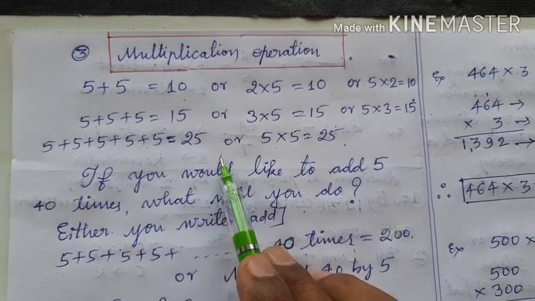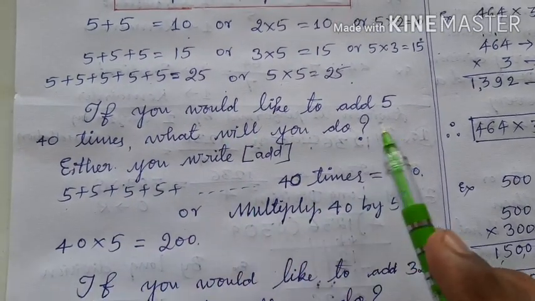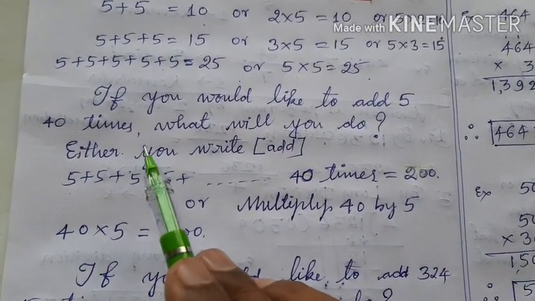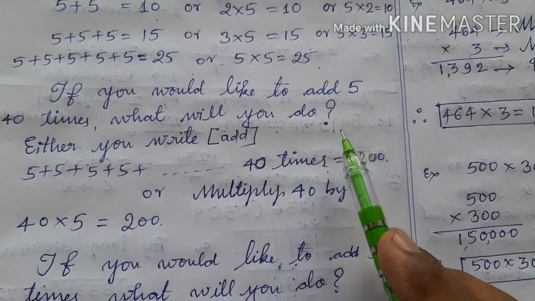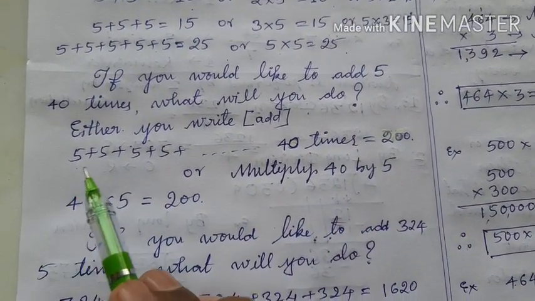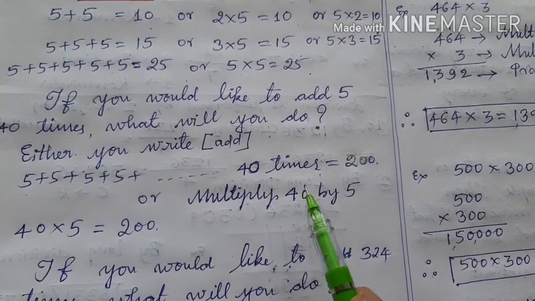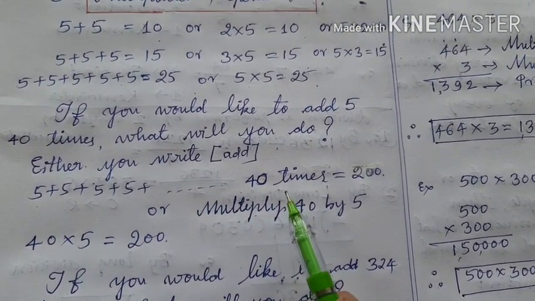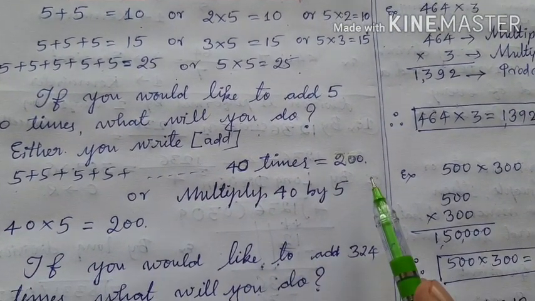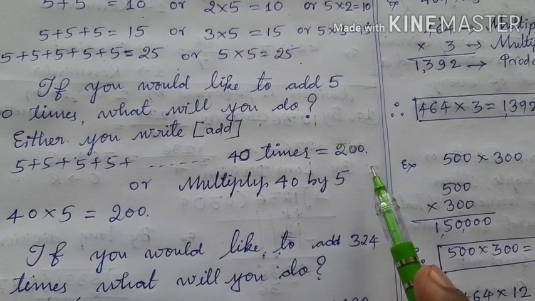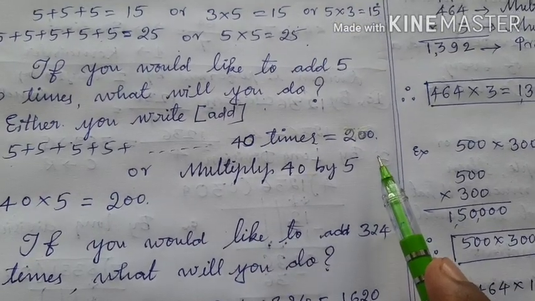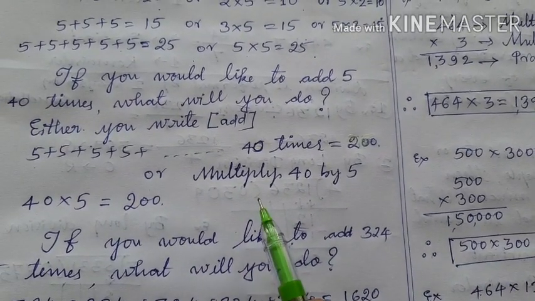So children, one question. If you would like to add 5 40 times, what will you do? We have 2 ways here. We could write 5 plus 5 plus 5 and so on, 40 times, and then add. After that we get the answer 200. But it is time consuming and tedious and really it is hard. So better we go for multiplication.